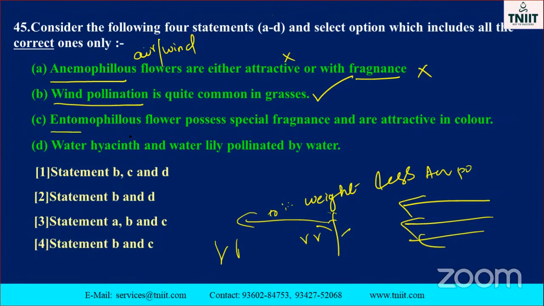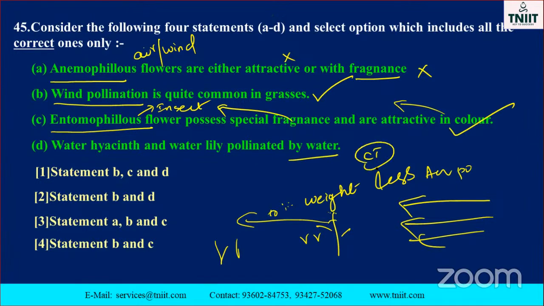Third one. Entomophilous. What is the meaning of entomophilous? Only by insects. Flowers possess special fragrance, then only insects are attracted, and also attractive colors. You know very well. This is the correct option. Okay. Water hyacinth and water lily are pollinated by water. This is a critical statement. You know very well the water hyacinth and water lily are present in water. So the pollination is also by water, like that they may insert.